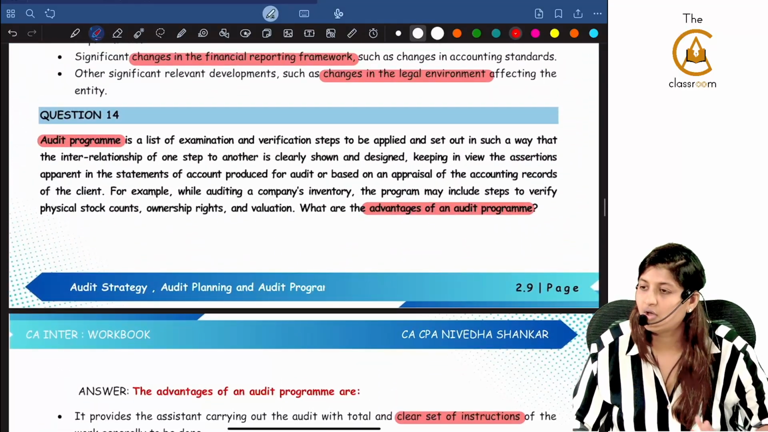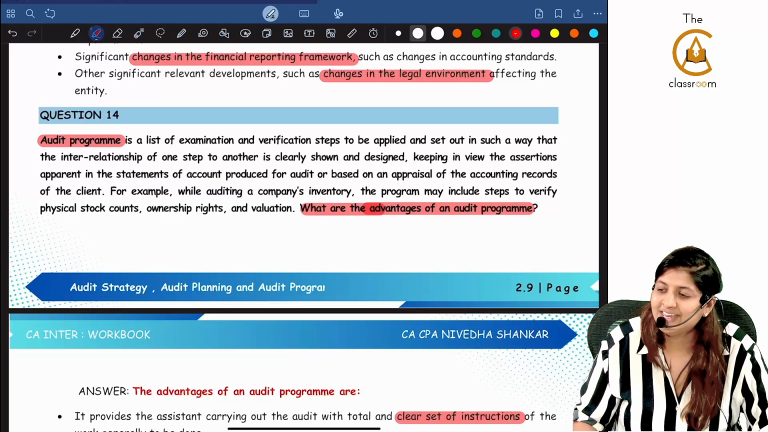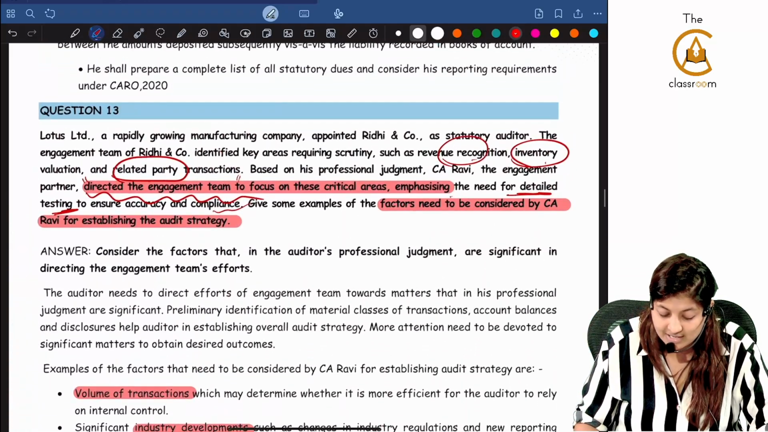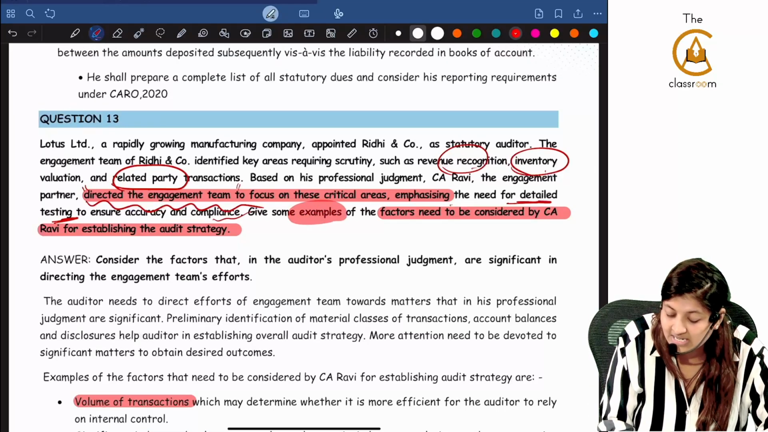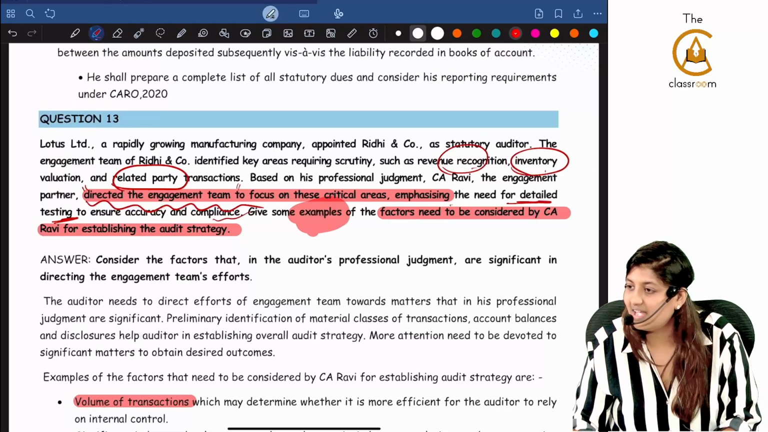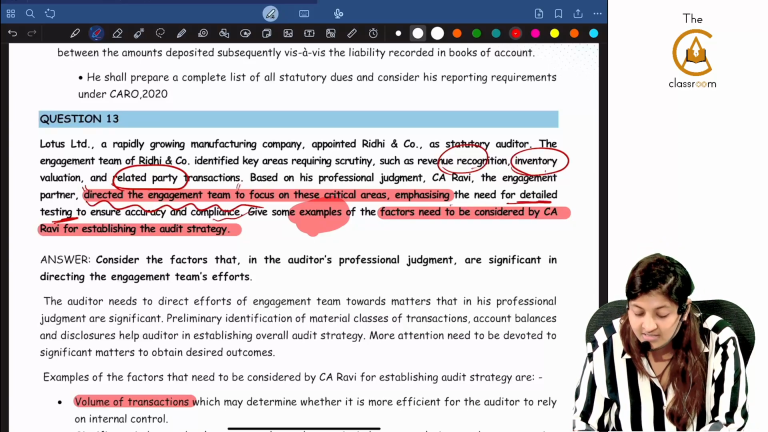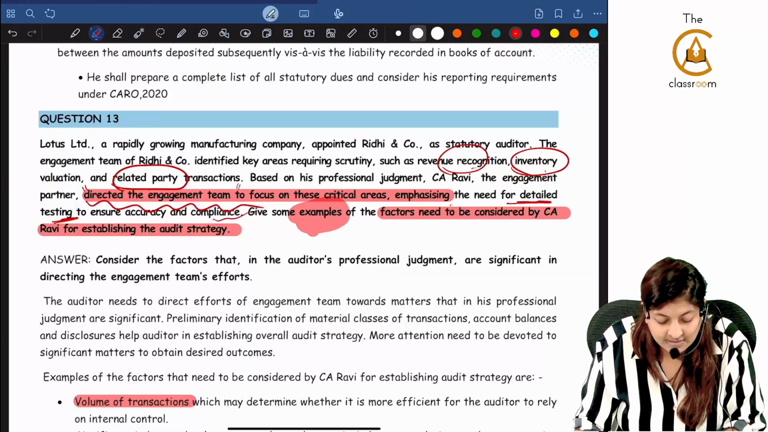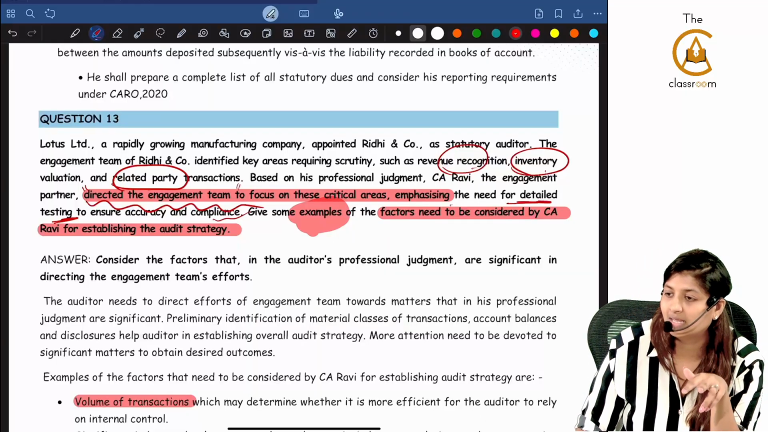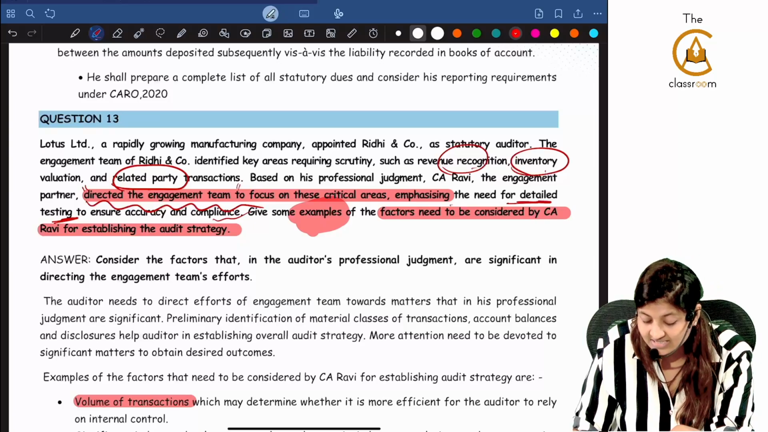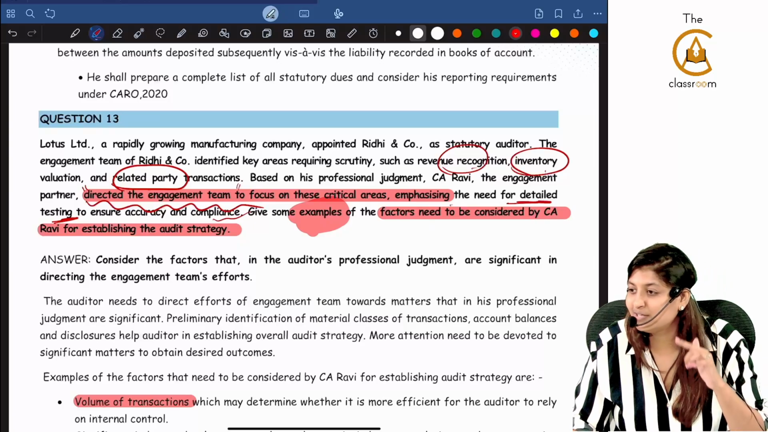Advantages of audit program. If they give the question like this, no problem. Very easy to write. Most of the times, whenever they ask for examples, that is the time there are twists. Have you noticed that? Whenever they are asking the examples of the factors to be considered by CA Ravi for establishing the audit strategy, we will be thinking like that. So whenever they are asking for examples, see if there is any keyword. That is a good way to remember.